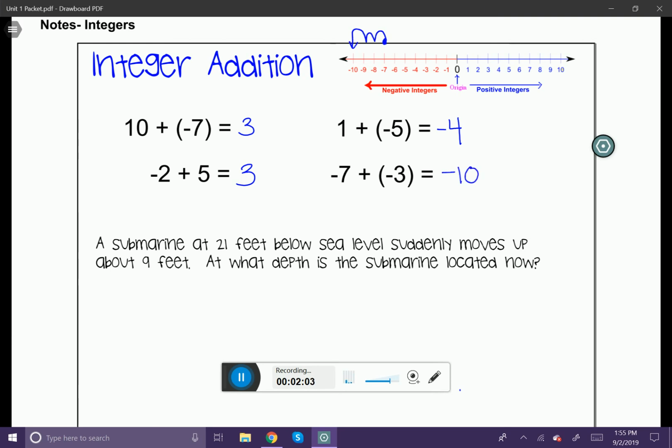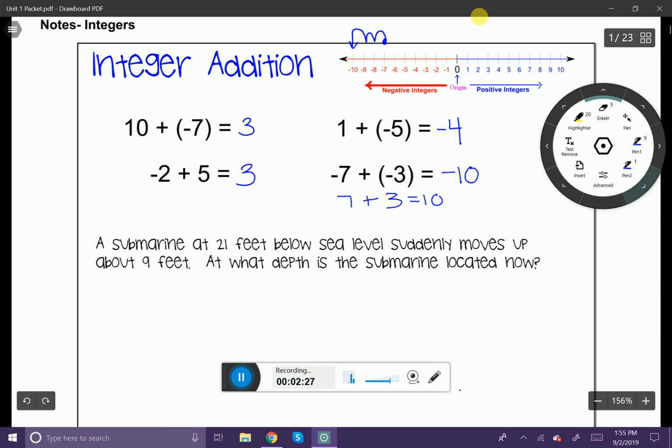Another great way to think about this problem, negative 7 plus negative 3: if I were to get rid of those negatives in front of the numbers, we would just have 7 plus 3, and 7 plus 3 is 10. So if the numbers have the same sign, as they do here, negative 7 and negative 3, they're going to essentially equal that same number, 10, but this time it's going to be negative.